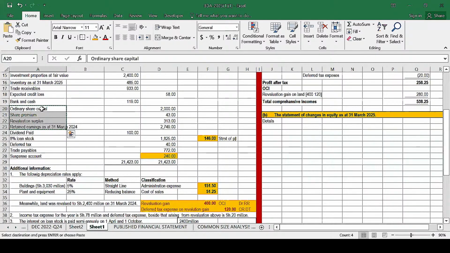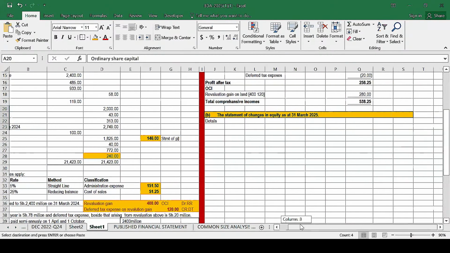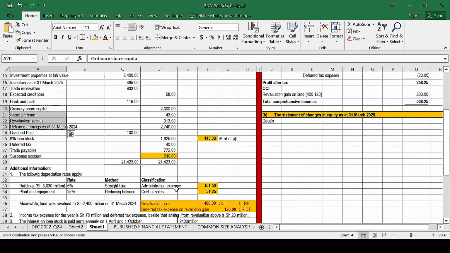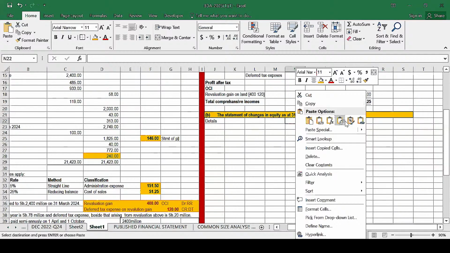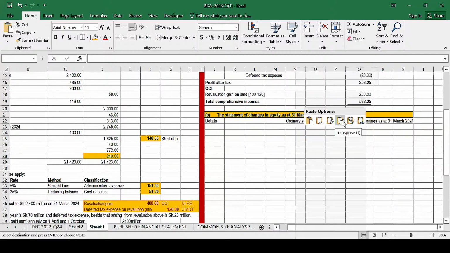Basically, we say Control C. And then you can see those items now appear in a row. But once I bring them here, I want each item to appear in its own column. What will I do? I'll let the first item start from there, right click, and use this function here to transpose. To transpose is basically interchanging items appearing in rows to appear in columns. Understand? You can also use the same function to interchange items appearing in columns to appear in rows.